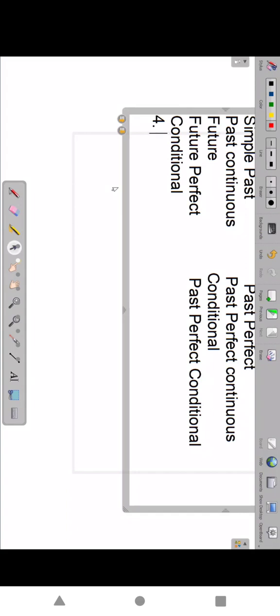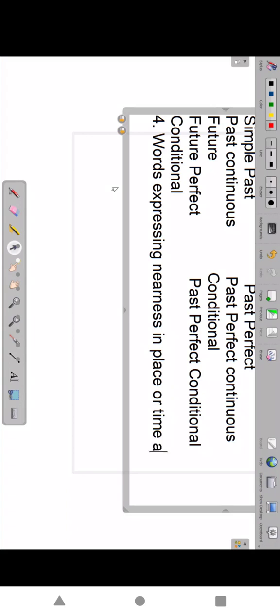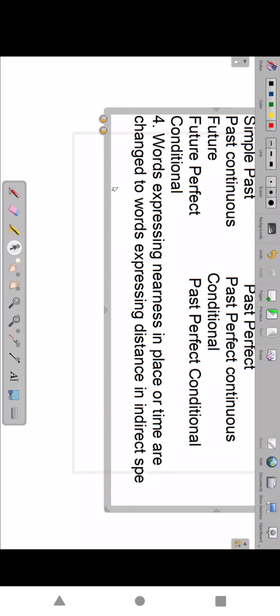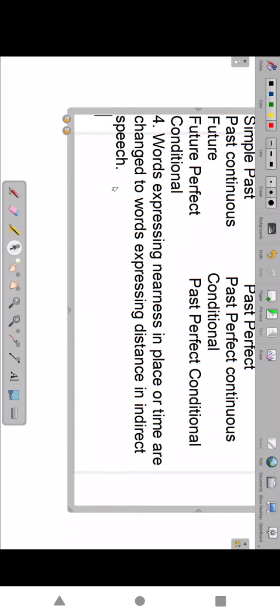Now the fourth point: words expressing nearness in place or time are changed to words expressing distance in indirect speech.